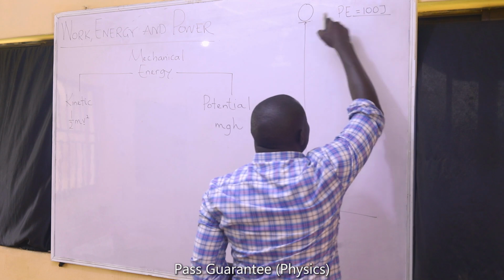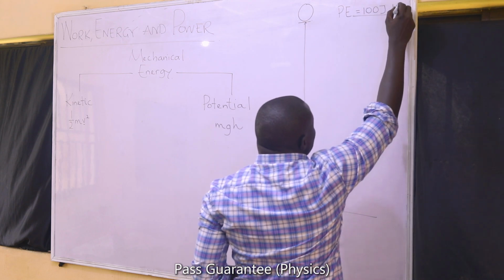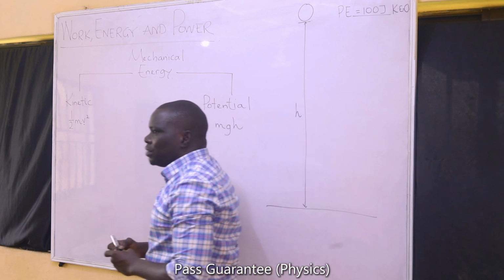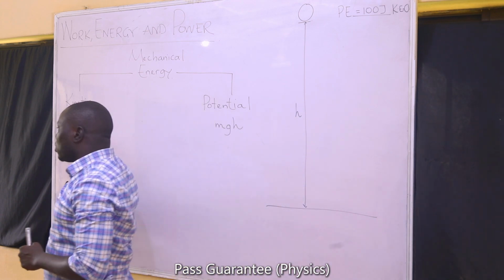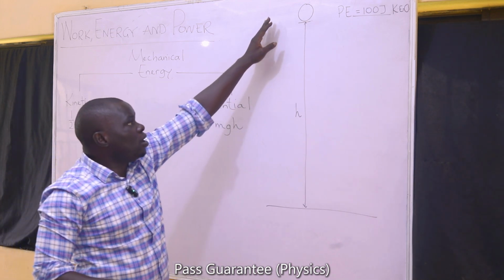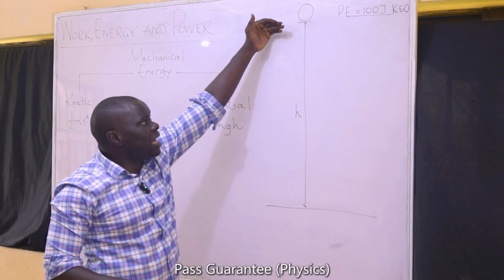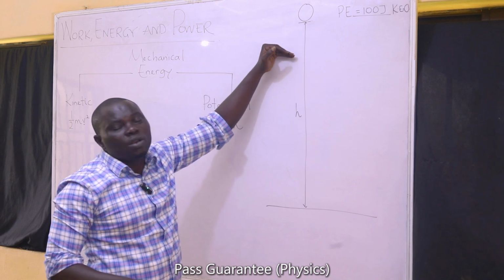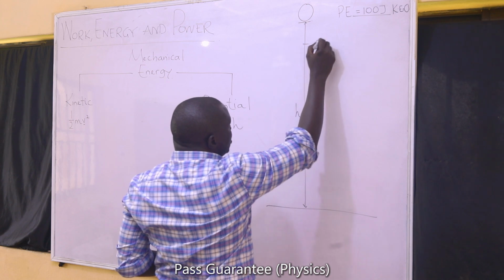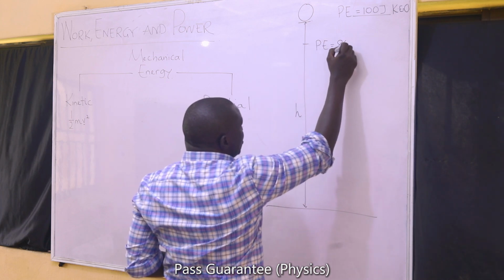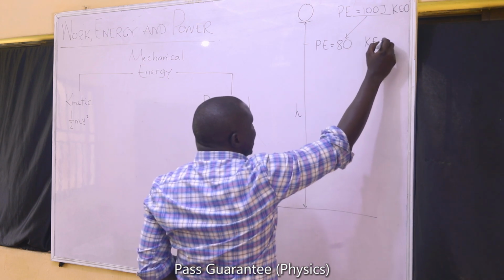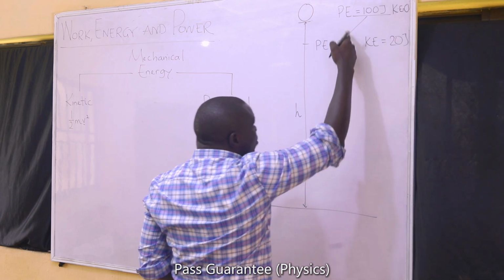Mind you, when it was just resting on the top of the tower, the kinetic energy is 0. It was resting, meaning it was not moving. And because it was not moving, its velocity is 0, and because its velocity is 0, its kinetic energy is 0 while resting on the top of this tower in space. But by the time it starts to drop, its potential energy will reduce. Let us assume that at this point, the potential energy reduces to 80. So definitely it has lost 20 out of the potential energy. It means the kinetic energy will now be 20 because it is now in motion.